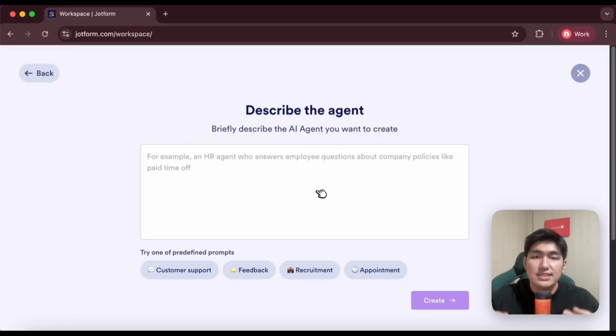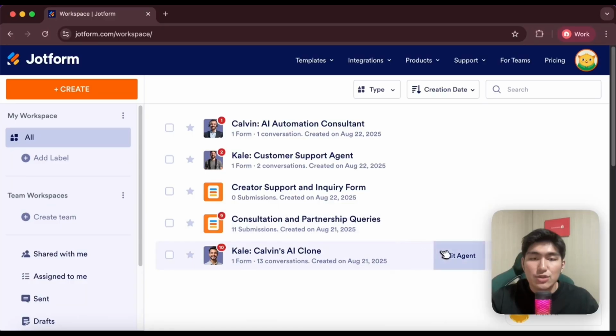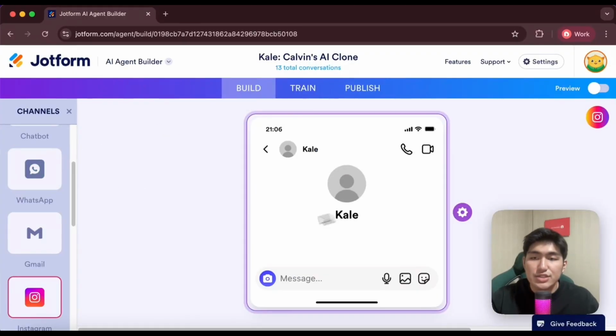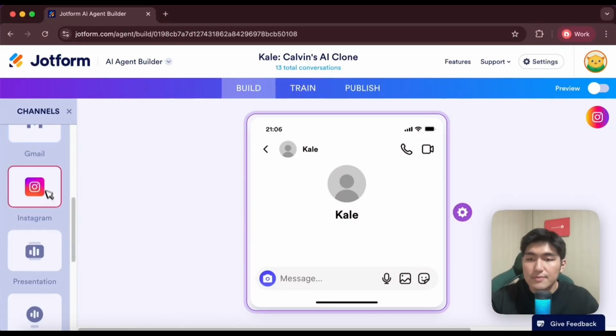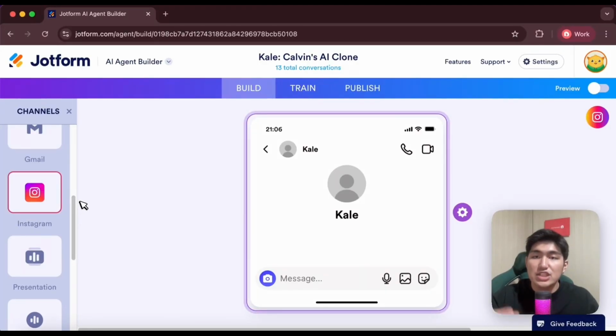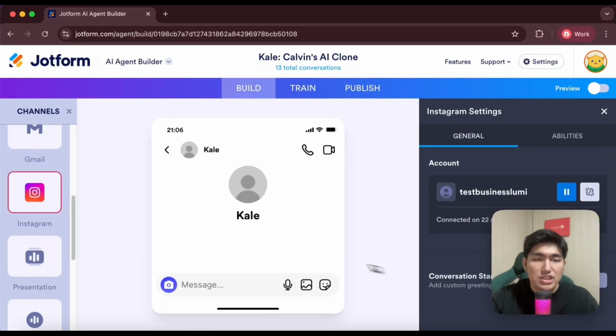So over here you can give it some pre-built prompts to help you design your agent. And so I've actually created an AI agent over here for our previous conversation. So let's check this out. In this agent section over here, you're actually able to connect to many different platforms like Gmail, WhatsApp, and so much more. But for today's example, we're actually using this to be our own Instagram agent. So to get started, there are three main sections. The first one is build, second is train, and the third is publish. So in the build section, if you click settings over here, you can actually connect to your account. So this is the account that I've connected.